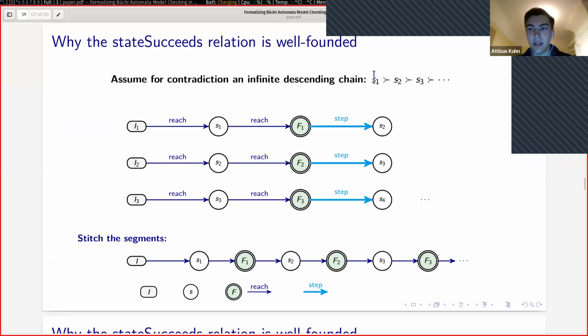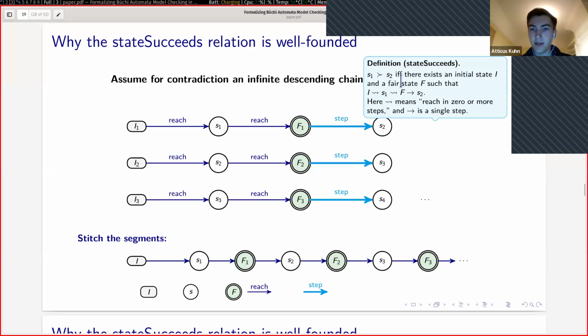So let's assume that we have this infinite chain of succeeds. S1 succeeds S2, succeeds S3. Here's the data from S1 succeeds S2, which is I1 goes to S1, goes to F1, goes to S2. And similarly, the data that we can extract from S2 succeeds S3 is I2 goes to S2, goes to F2, goes to S3. Remember, the definition of S1 succeeds S2 means that there is some initial state I and some fair state F such that we can go from I to S1 and S1 to F and then F to S2. And we have to make sure that from F to S2, that's at least one step in the path, whereas the other ones are paths of 0 or more steps.